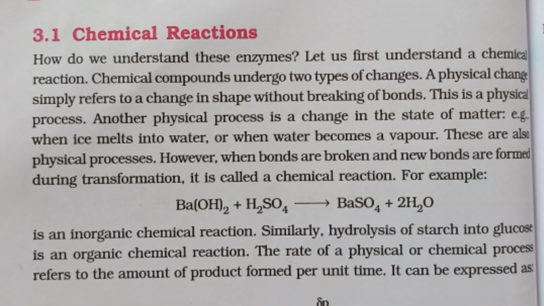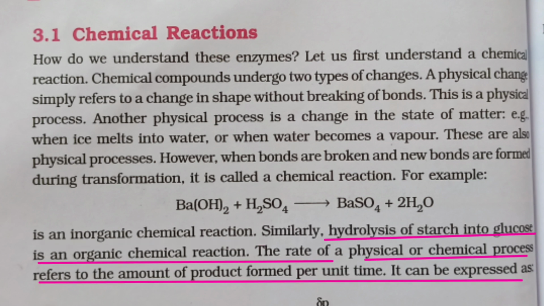One example is barium hydroxide, which reacts with sulfuric acid, H2SO4, giving barium sulfate and water molecules. This is an inorganic chemical reaction. Another is an organic chemical reaction, for example hydrolysis of starch into glucose. Here, the rate of a physical or chemical process refers to the amount of product formed per unit time.